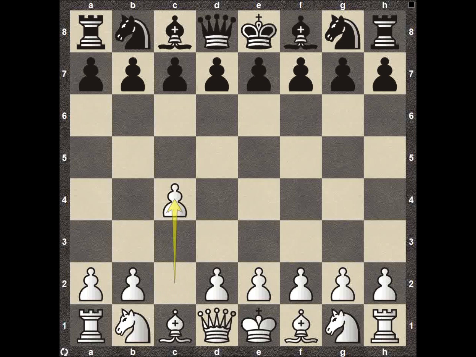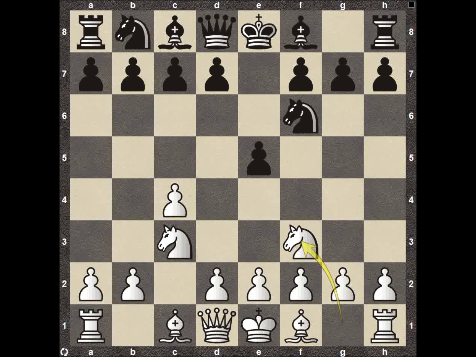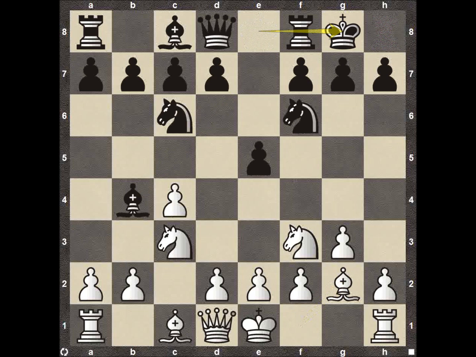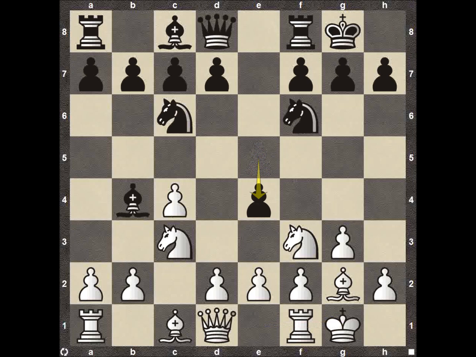Pawn c4, getting into the English opening. Pawn e5 somewhat plays like the reverse Sicilian. Knight c3, knight f6, knight f3, knight c6. So we're getting into the Four Knights defense. Pawn g3, getting ready to fianchetto on the king side. Bishop b4. Fianchetto, bishop g2. Castle on the king side, castle on the king side as well. And then Vishy Anand plays pawn e4.